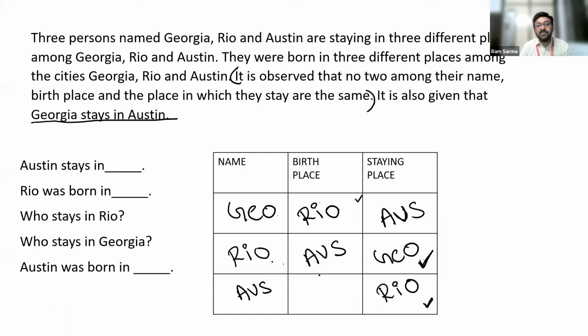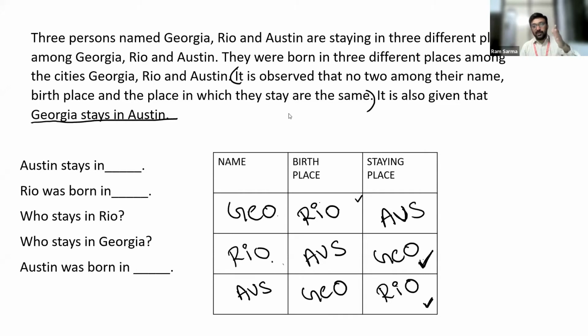Rio. Now, what is the birthplace of Austin? The only place, the only name, what we are left with. So it has to be Georgia. Once the arrangement is done, you guys can answer any of the questions based on this. If I throw a question at random based on this set, you guys will be able to solve it.